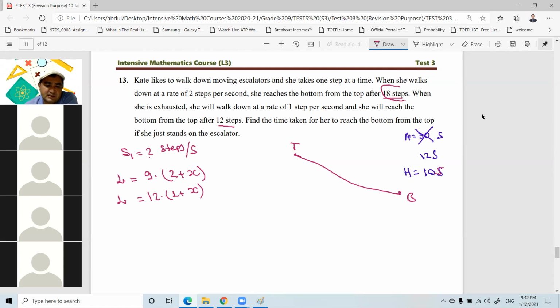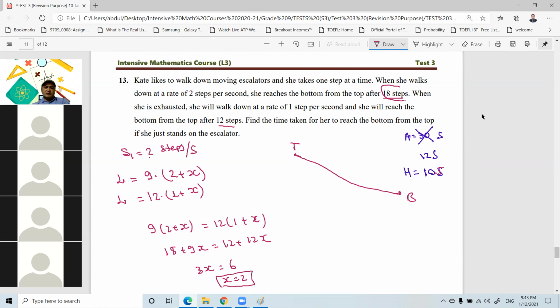So first we need to find x. From here, 9 times (2 plus x) is equal to 12 times (1 plus x), right? So here we have 18 plus 9x equals 12 plus 12x. From here, 3x is equal to 6 and x equals 2. So that is the escalator speed.